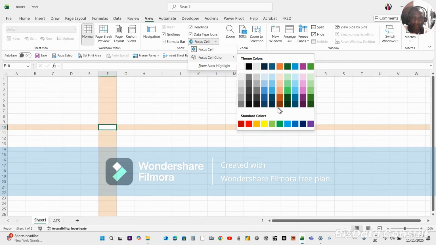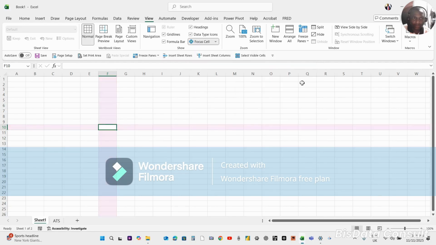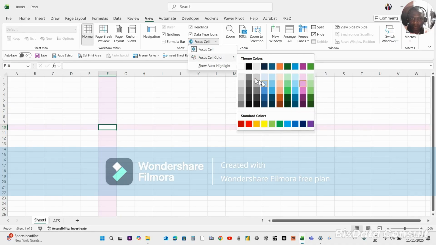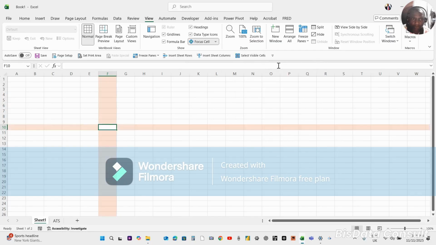For instance, if I change it to this, you see it changed to that. But I think I'm okay with what I had before. Let's just change this to something that's not too colored. Maybe I'm okay with this. Okay. So for instance, we were saying this is cell F10, column F, row 10.